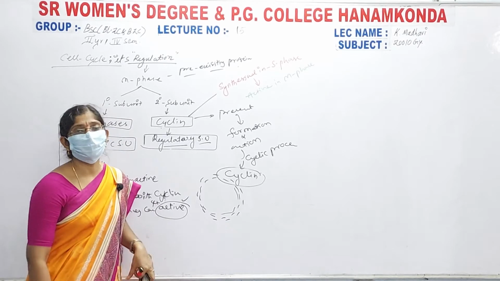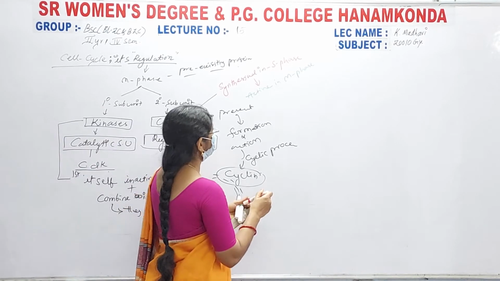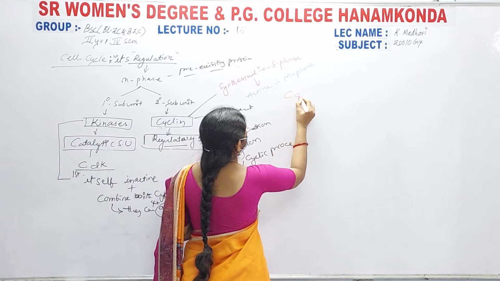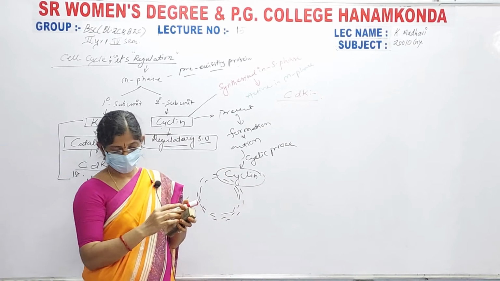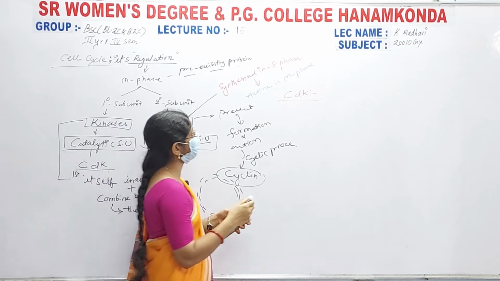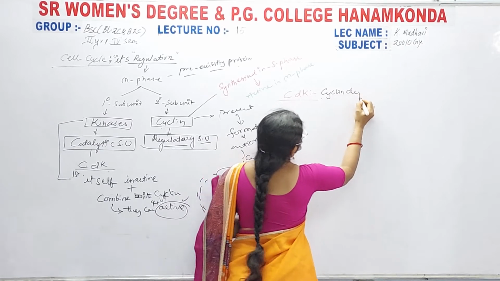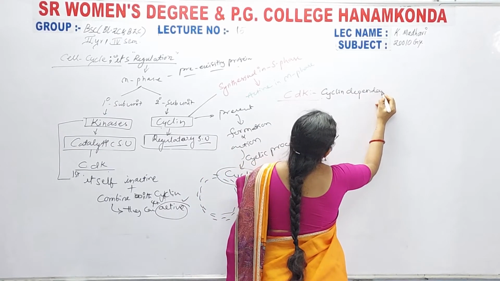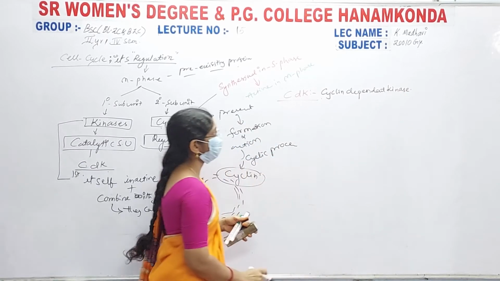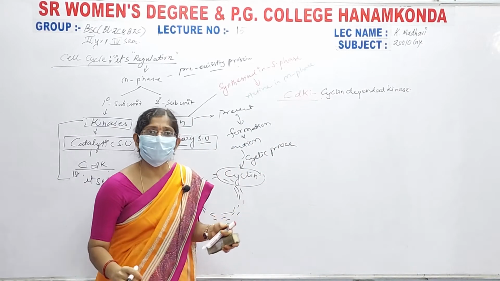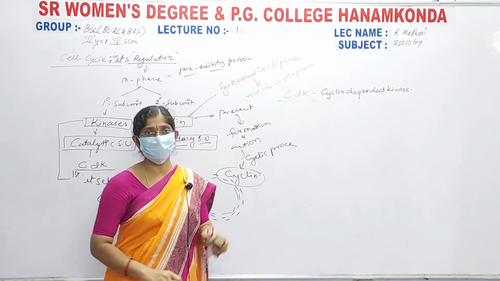The complete full form of CDK is CDK, which means cyclin dependent kinase, right ma. This cyclin dependent kinase is a protein. Let us discuss about this CDK.